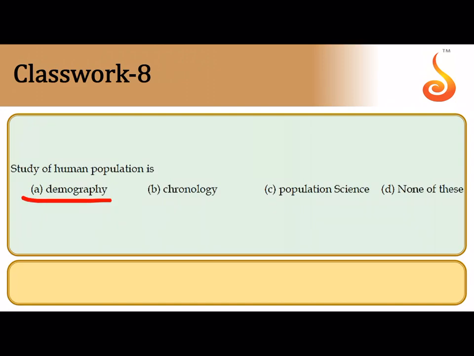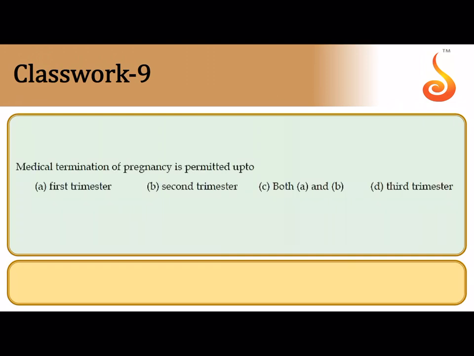Study of human population is referred to as demography. A very simple question. Medical termination of pregnancy is permitted up to, there is no limit to medical termination of pregnancy, because when it comes to saving the life of the mother, at any point if the doctor deems that there is something wrong with the pregnancy, it has to be terminated immediately. Of course it is safe up to the second trimester, but here they are talking about the permission. When the situation demands and when the mother's life is in question, it can be extended up to the third trimester. There is no periodic limit for medical termination of pregnancy. So the correct answer is up to the third trimester.